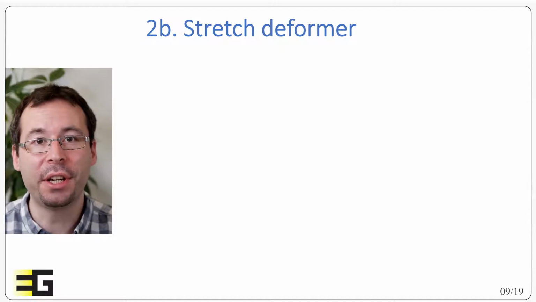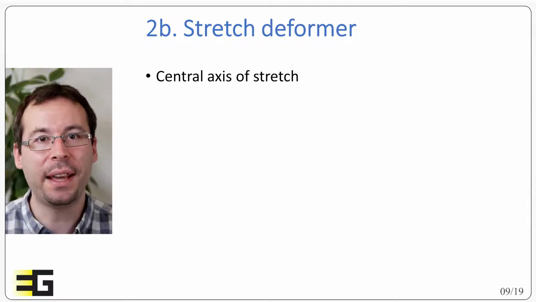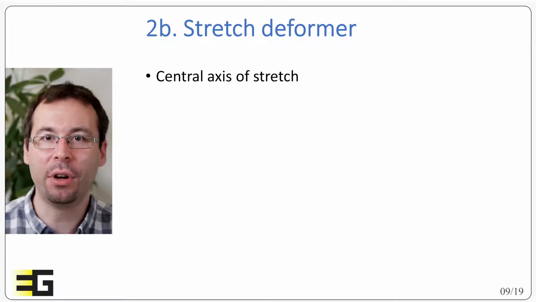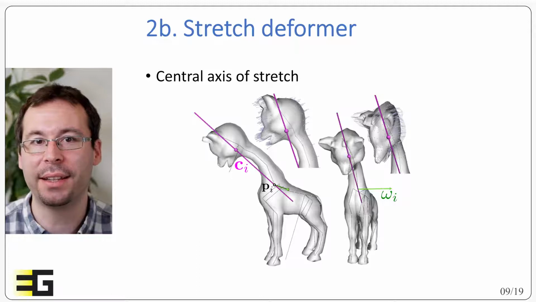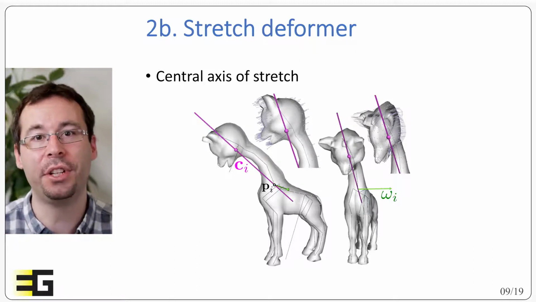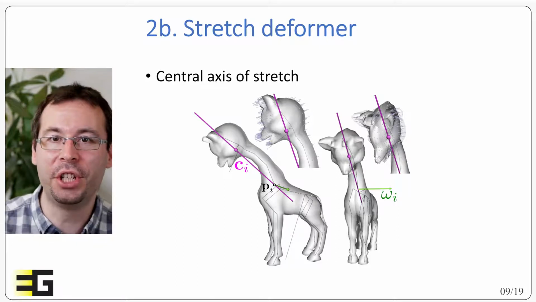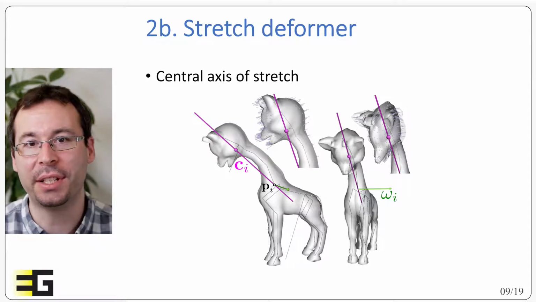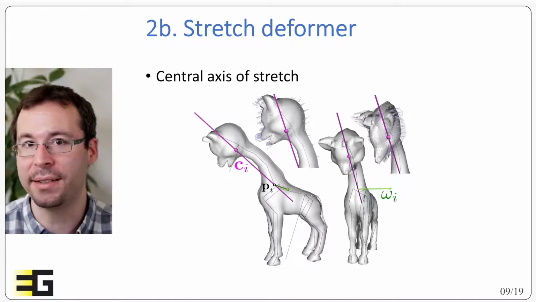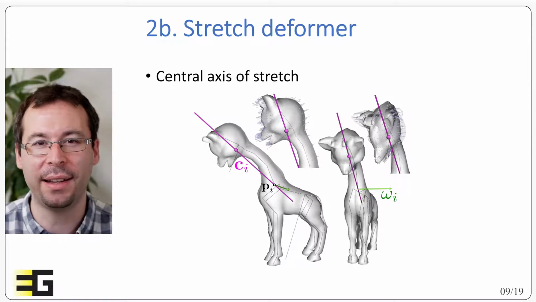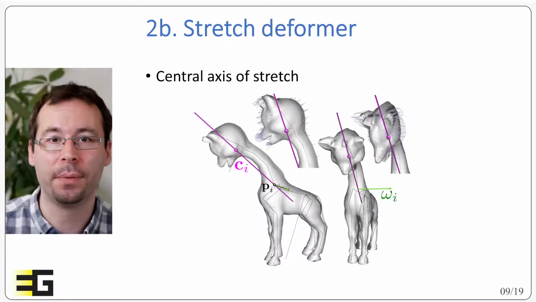Now for the stretching or squeezing effect, we use an anisotropic scaling. This scaling must be centered, ideally around a point or an axis that would pass through the center of the character and through the joint at the origin of the motion. For this purpose, we consider the center Cj, shown in the example by the magenta dot, which is defined as the barycenter or the center of mass of the local part of the character that is under the influence of the considered bone.